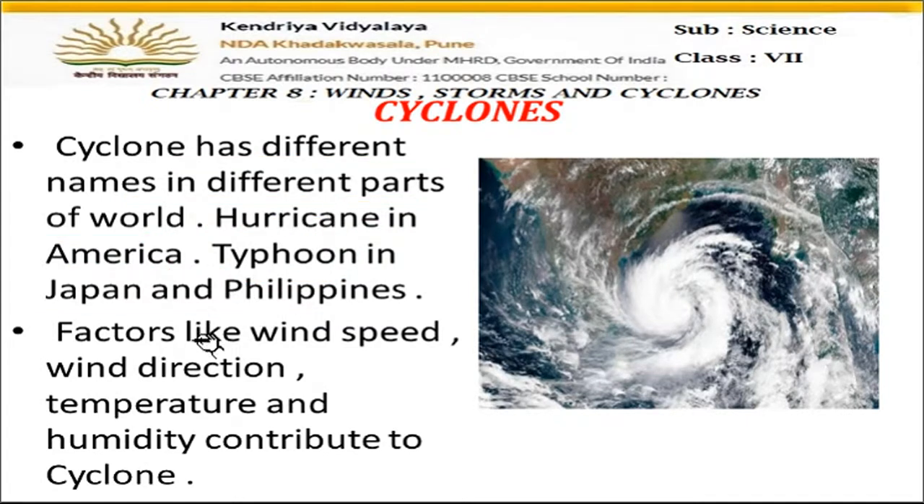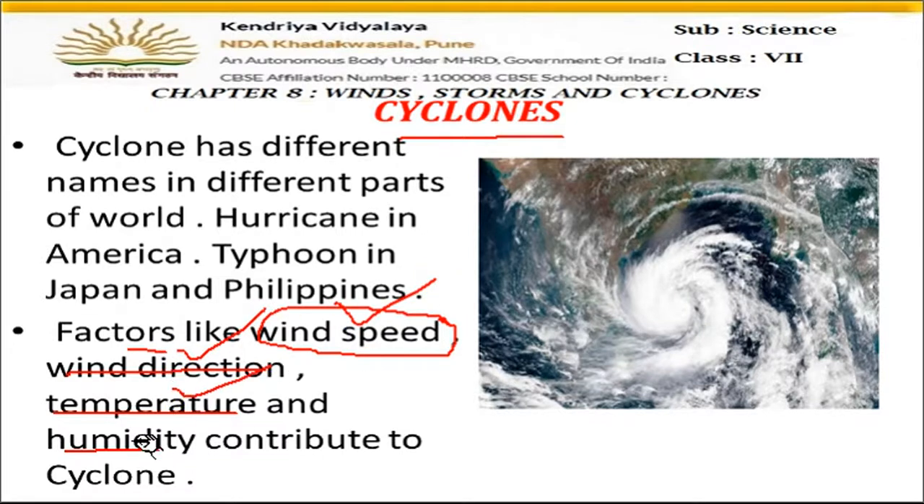Now these cyclones are caused due to various factors. There are different conditions because of which the cyclones occur. So these factors are wind speed. Wind speed has a great impact on the causing of cyclones. Then what is the direction of the wind, what is the temperature, what is the humidity. So these all conditions contribute to cyclones. The conditions become sometimes such that they cause cyclones, not always but sometimes. But the responsible factors, the causes of cyclones, are wind speed, wind direction, temperature and humidity.